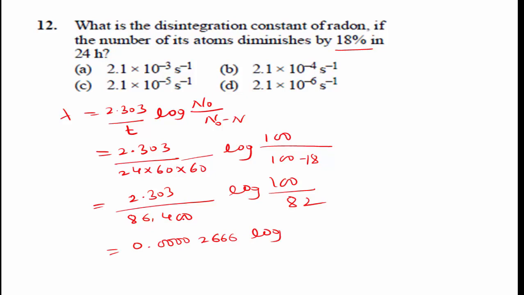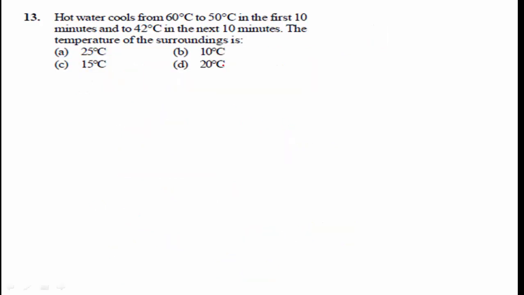Log of 100 divided by 82 is log of 1.2195. When you calculate this log and multiply, you get lambda equal to 2.1 into 10 to the power of minus 6 per second. Option D is the right answer.